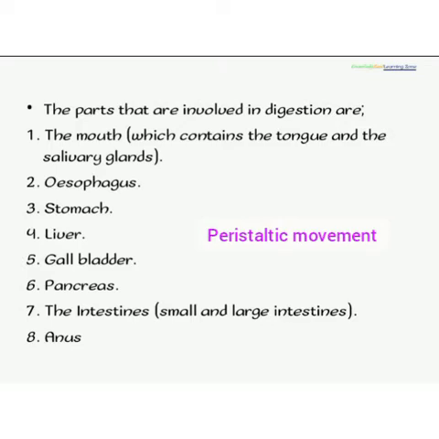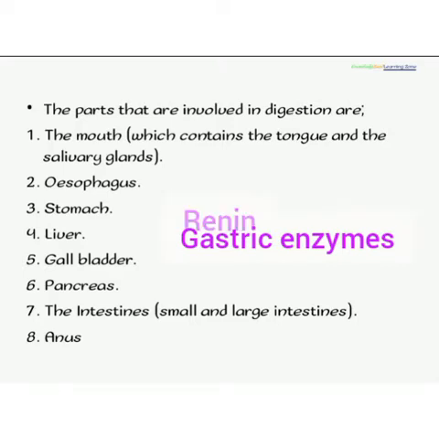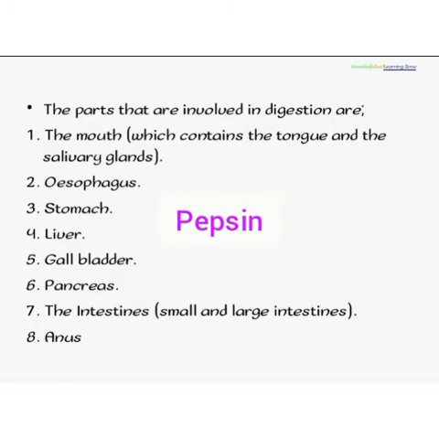Through the esophagus, it moves straight to the stomach, and the stomach contains some gastric enzymes plus HCl, that's hydrochloric acid, and gastric enzymes such as renin and pepsin. The renin works on milk, while pepsin works on other proteinous substances. We have the liver also, which contains the gallbladder, which stores bile to emulsify fats and oil. It breaks down fat and oils into tiny droplets, so that we have a large surface area for the digestive enzymes to work on them.